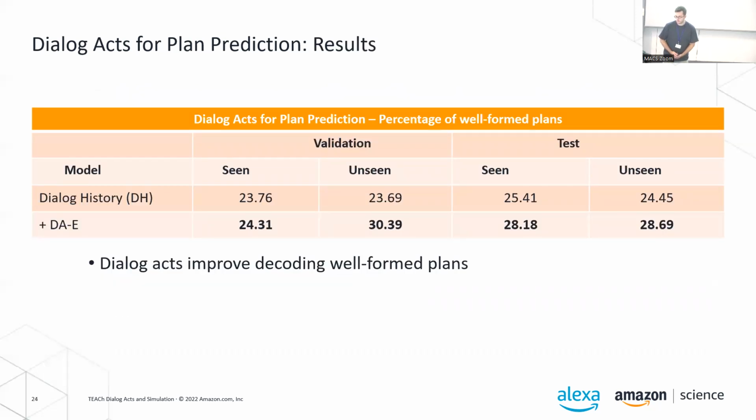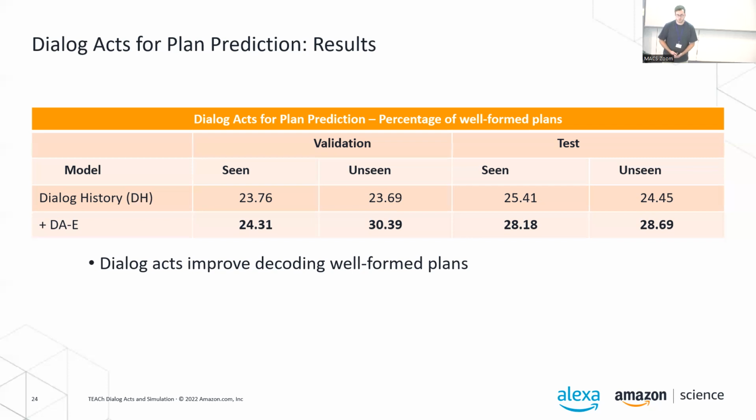When we look at the potential gain from the dialog acts in this task, we do see that there is some improvement. However, because we were not able to actually test the execution success rate of these plans in the environment at this point, we only looked at which method produces more valid plans.